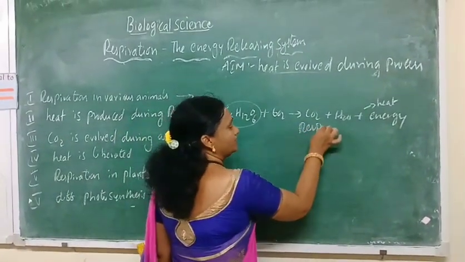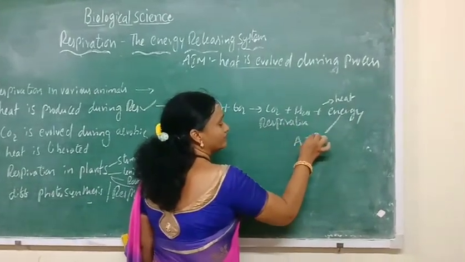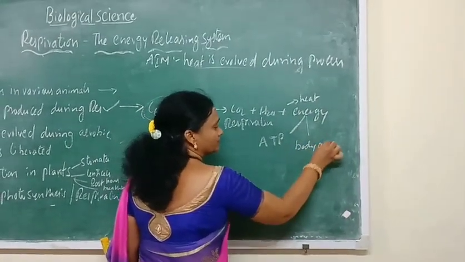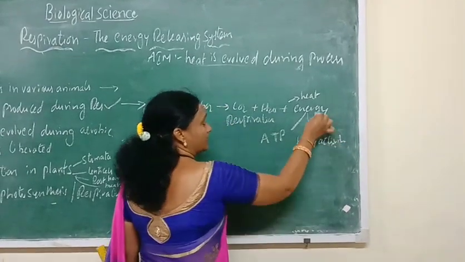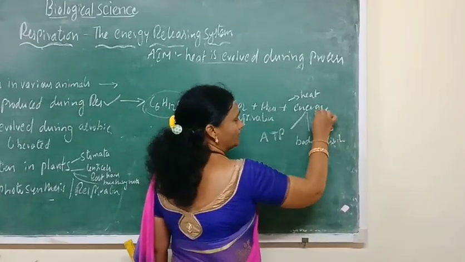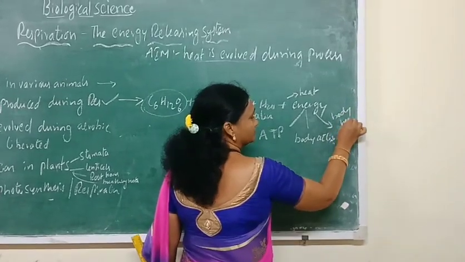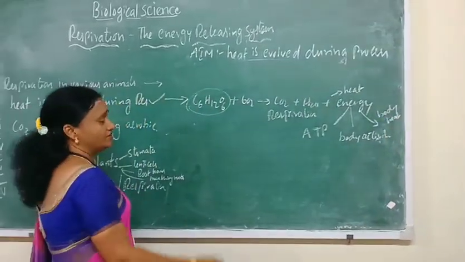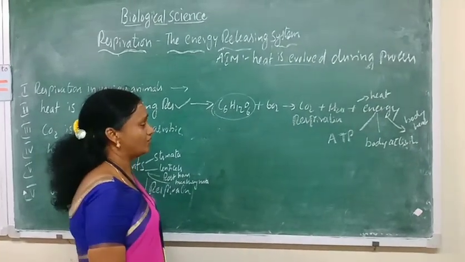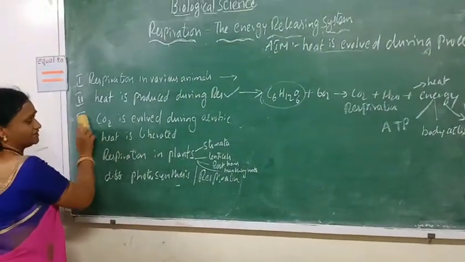When the energy is released, the total amount of energy will not be converted into ATP. Some amount of the energy will be used for our body activities, and the excess amount of the energy will be released as body heat. The maintenance of body heat is necessary because it helps to maintain the normal body temperature. Next, we'll go for respiration in plants.